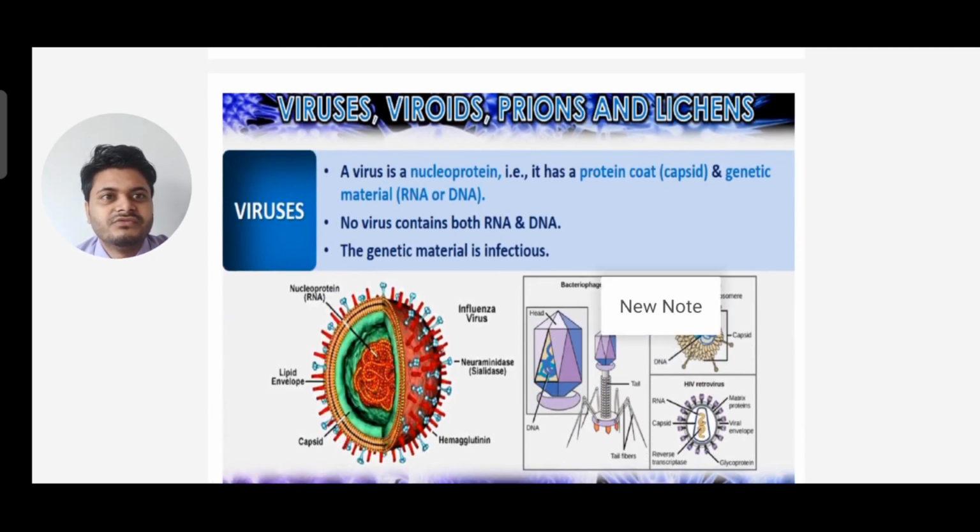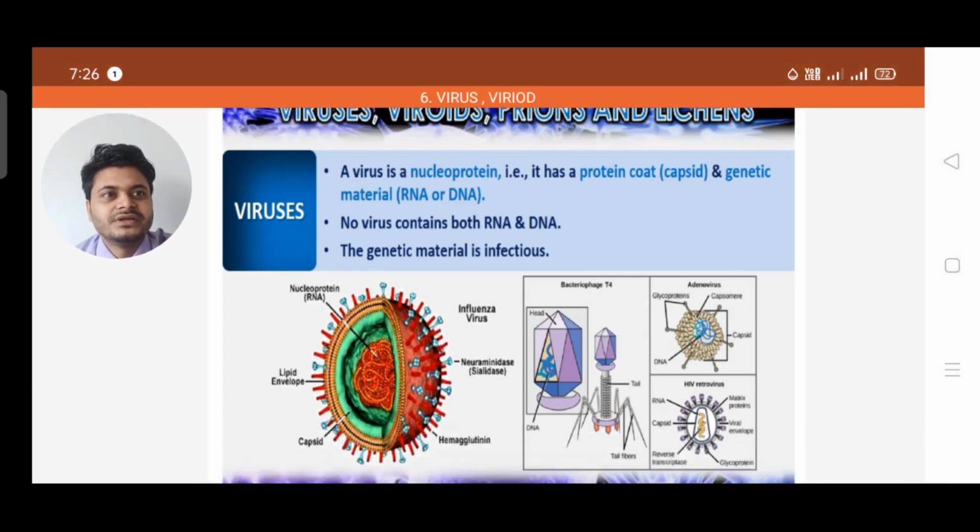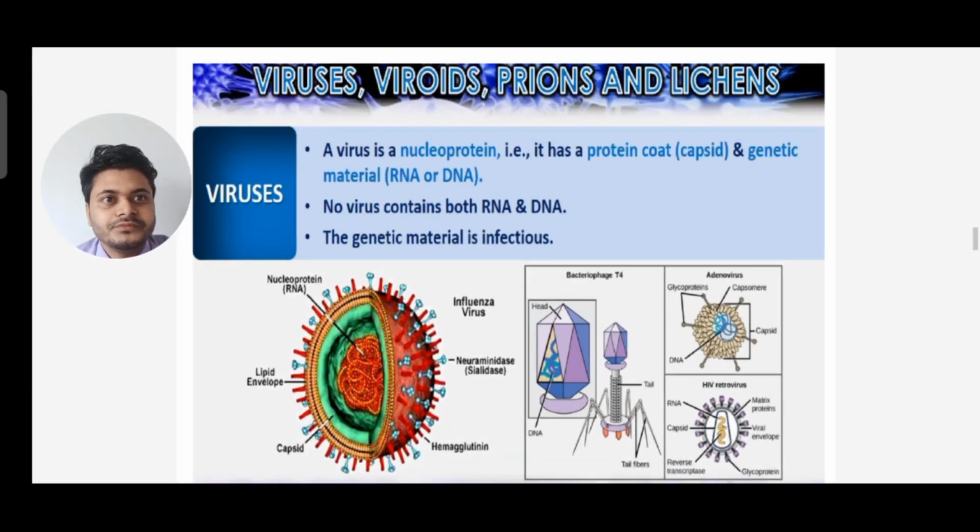Next, a virus is a nucleoprotein, that is, it has a protein coat, the capsid, and a genetic material that is DNA or RNA. Inside there is a nucleic acid, DNA or RNA, and outside is made up of a protein coat, that is capsid. That's why it is called nucleoprotein. And no virus contains both DNA and RNA. That means the nucleic acid is present, but either DNA or RNA.